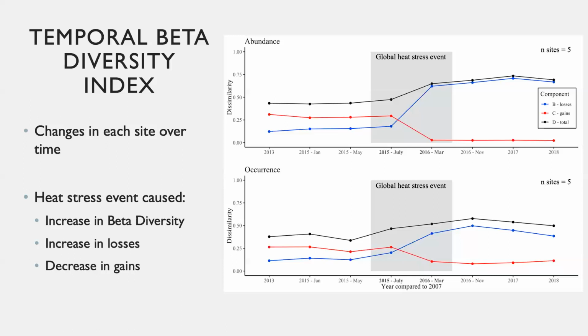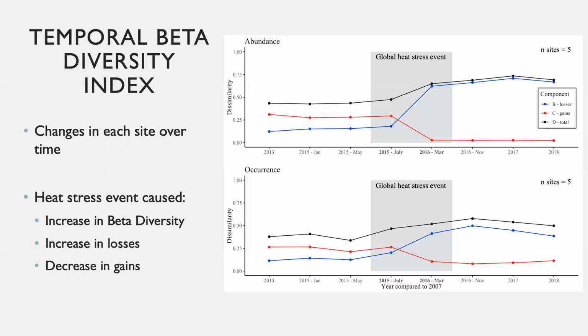Since it is comparing on a site level, there needed to be consistent sampling of sites in every sampling period. This is why there are 5 sites used in this analysis, and within those 5 sites, there are very low, medium, and very high disturbance categories included. This method will allow me to examine any changes in beta diversity over time compared to the 2007 baseline and examine the effects of the global heat stress event, which is the years in the gray rectangle on the graphs.